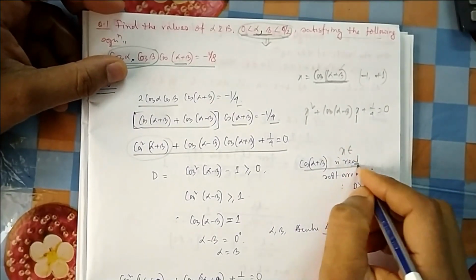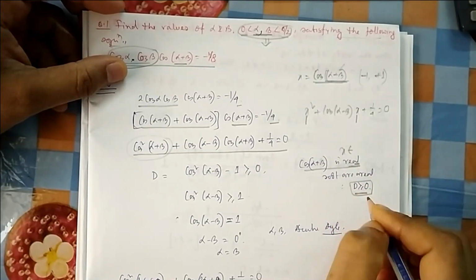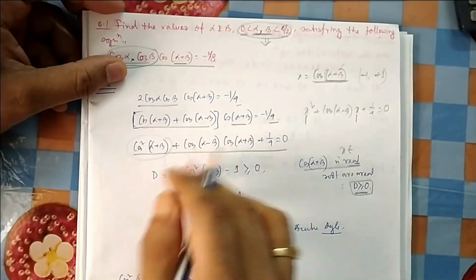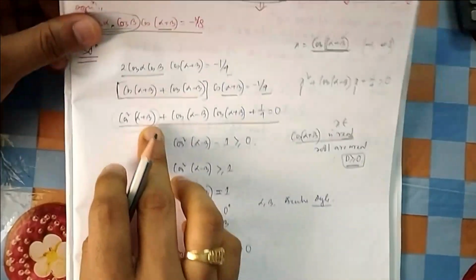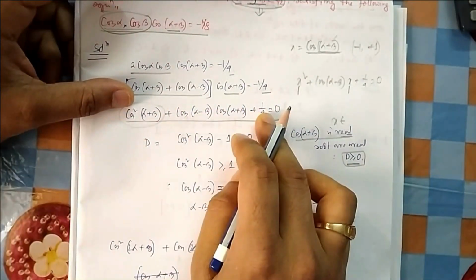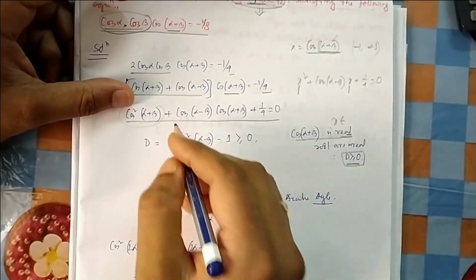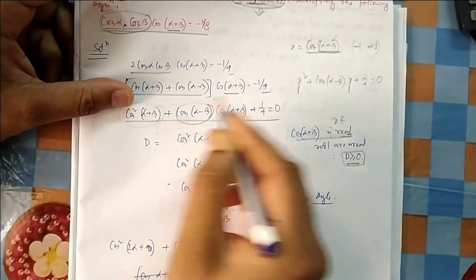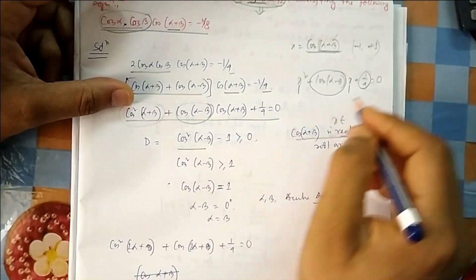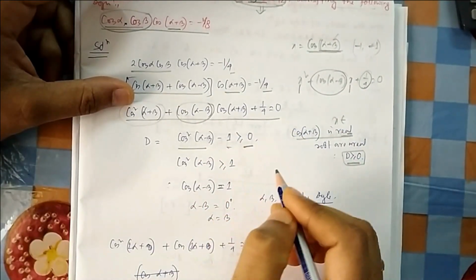When x is real, that means your D should be greater than or equal to 0. So what is the D for this equation? For this equation, your unknown x, that is cos(alpha plus beta), is real. Because x is real, the discriminant of this quadratic equation should be non-negative. What is the discriminant? You see, this is your b, this is your c. So b square minus 4ac should be greater than or equal to 0.